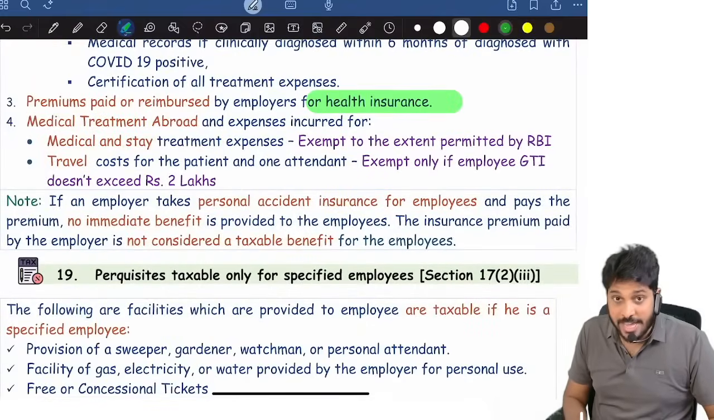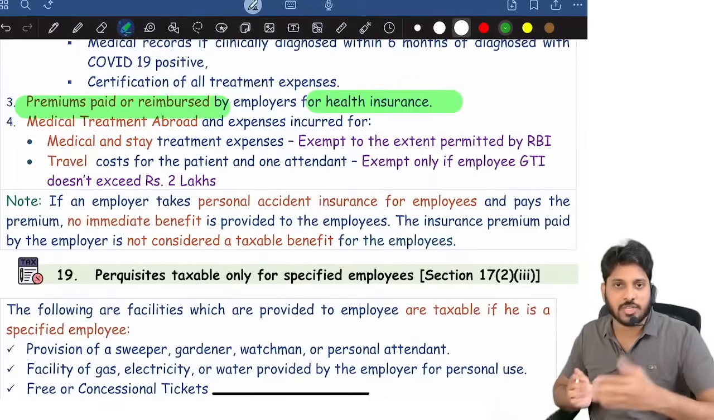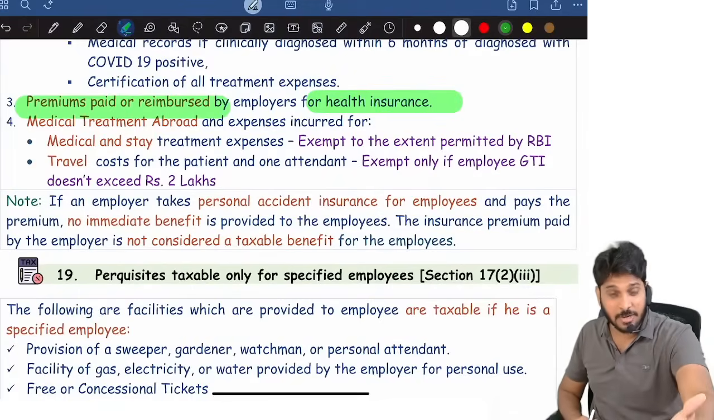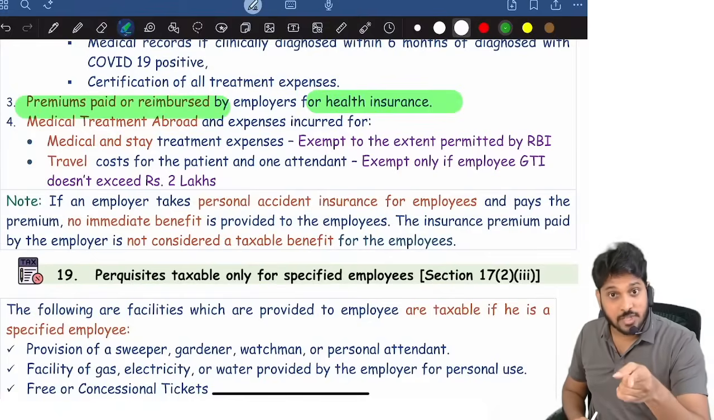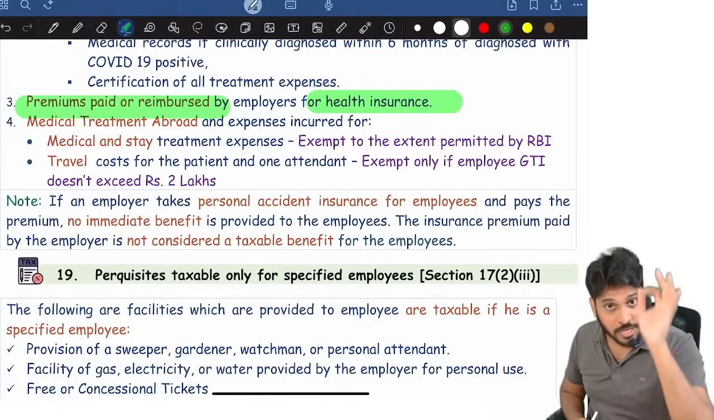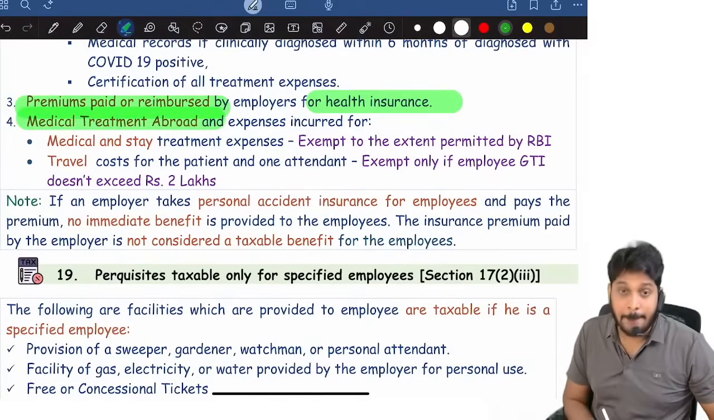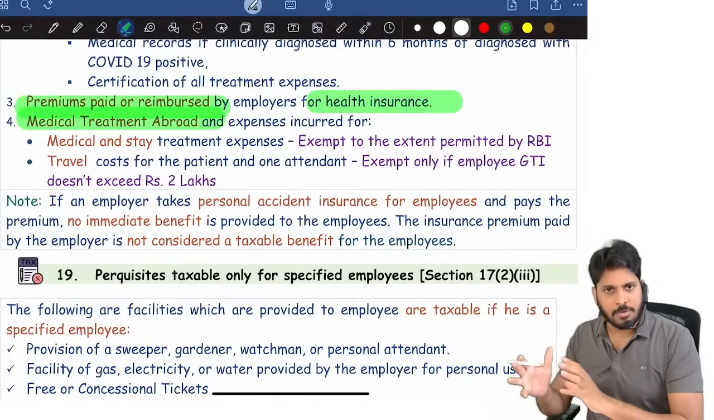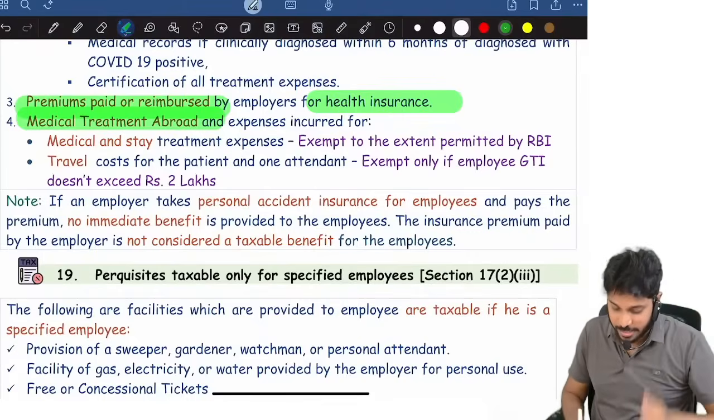Suppose now for employee health insurance, the company is paying the premium. If the company is taking a health insurance policy for the employee, or the company is reimbursing the premium for a health insurance policy, fully exempted. But if the company gives an allowance for medical policy purchase, that allowance is fully taxable. Medical allowance fully taxable. And medical treatment abroad, suppose the employee or his family member is having some problem and they went abroad for medical treatment, that is fully exempted.